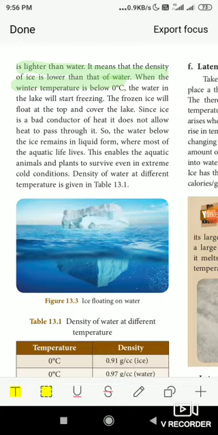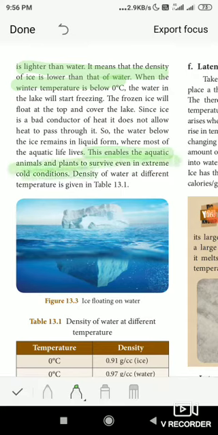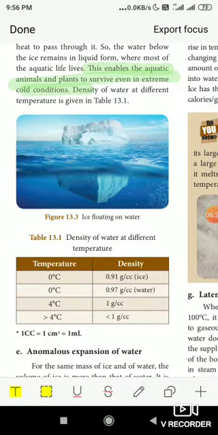So only the aquatic animals found in the oceans and seas can survive under the water even though it is a cold climate. That is the reason aquatic animals and plants survive in extremely cold countries also, because the ice will not allow the heat to pass inside the oceans and seas.